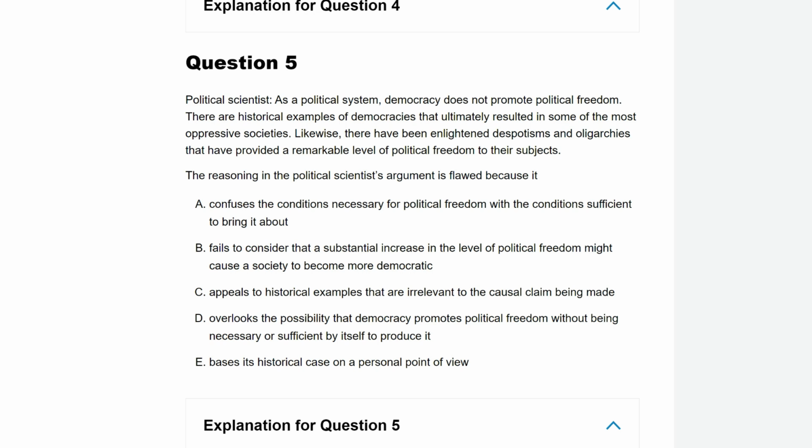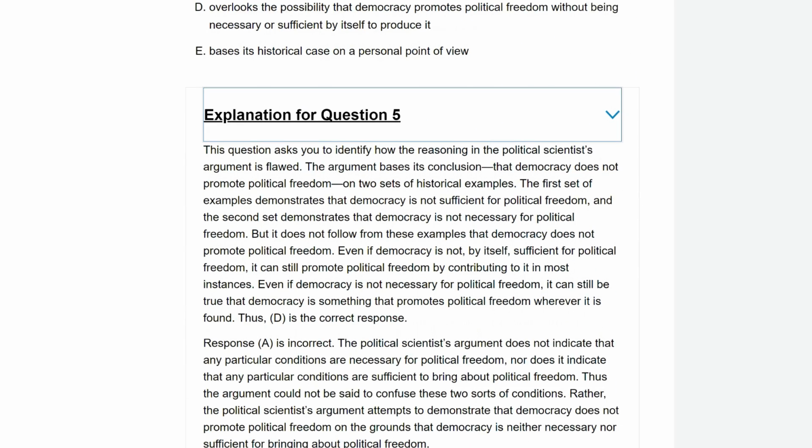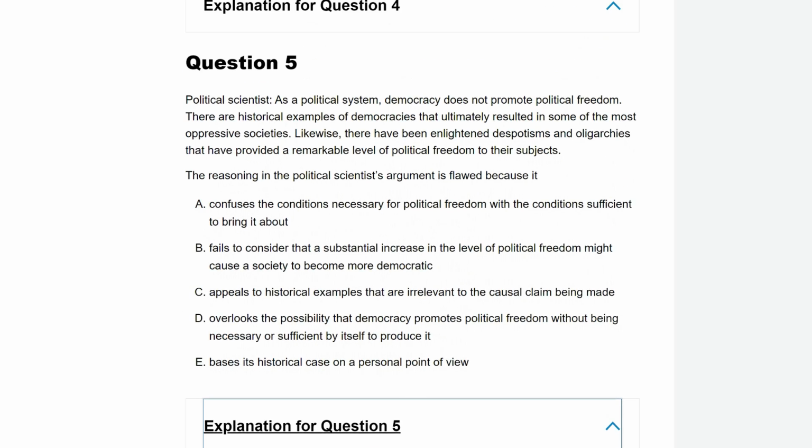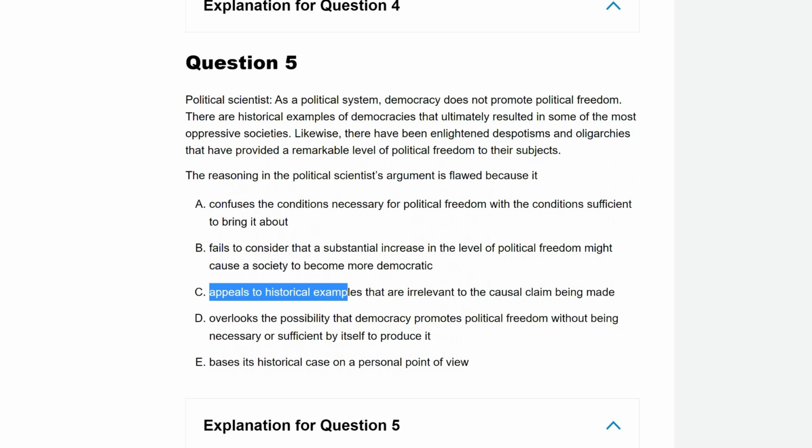Now, I know what some of you are thinking. Some of you are thinking, well, doesn't C match my prediction a lot more than D? And we're going to find the answer. I will quickly check before I go on a long rant. Yeah, D is the correct answer. The reason that C wasn't quite correct is it did the right things. It did identify that a mistake was appealing to a few examples, and it's not good enough to prove a causal claim that's being made.